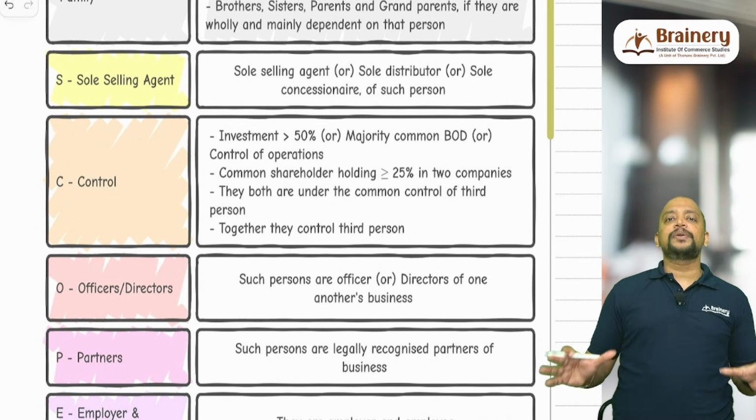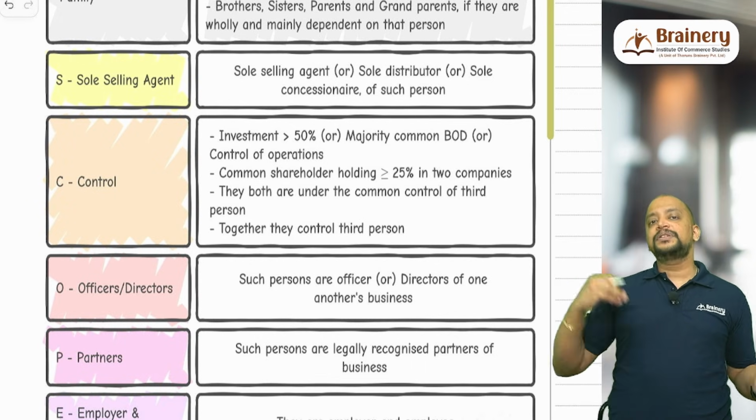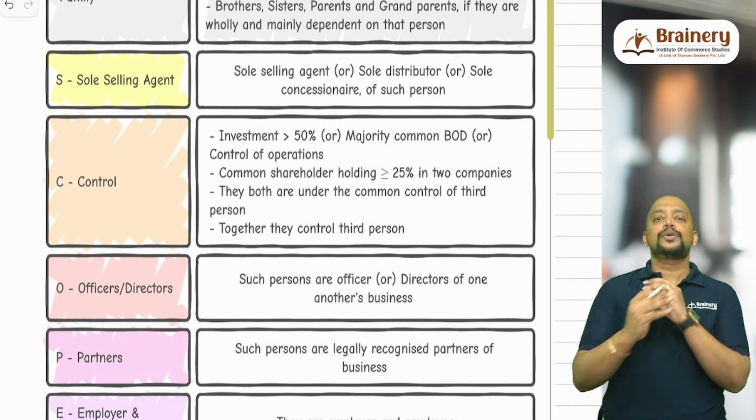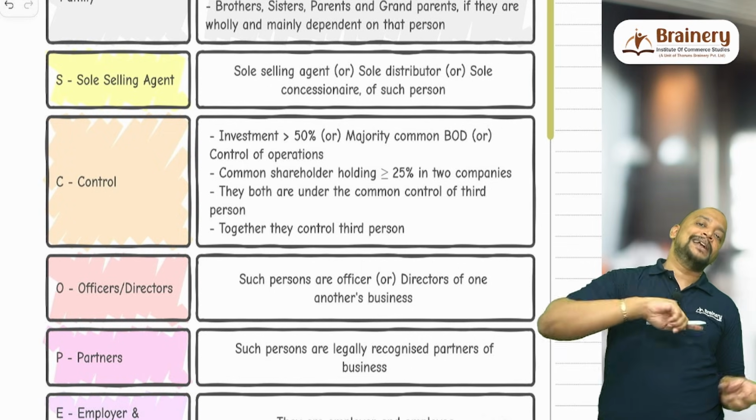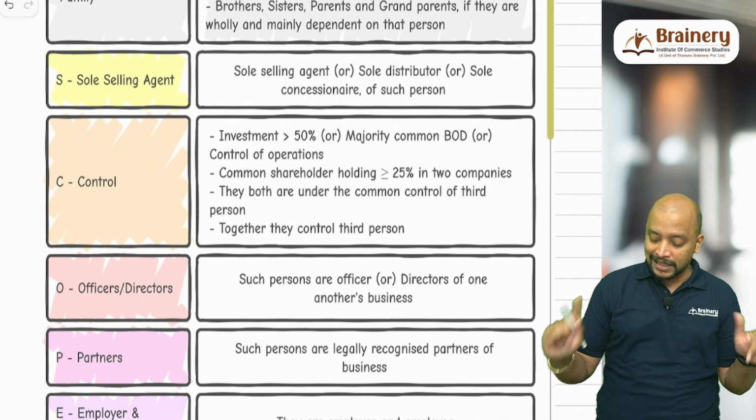That is, 2 subsidiary companies having the same parent company. For example, X Limited and Y Limited are 2 separate companies. They don't have any connection. But X Limited's parent company is A Limited and Y Limited's parent company is also A Limited. Now these 2 companies will be treated as related.